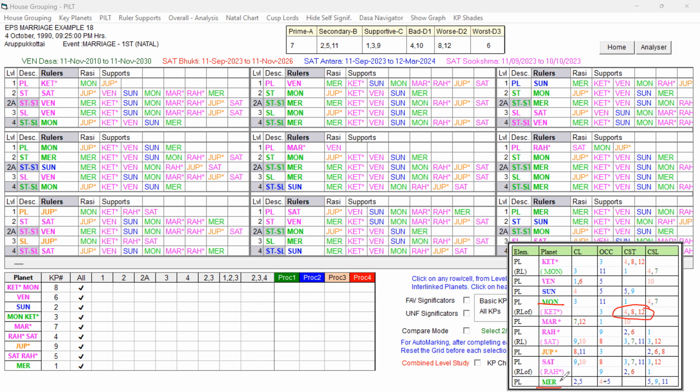Whereas Mercury has all good houses, so actually Mercury should have been given dark green, but it is given light green because of the fourth occupant, though it is not bad. Anyway, Mercury is stronger than the Moon, and we have to keep that in mind. Jupiter is the light red planet, the only planet given light red, which has the unfavorable 6-8: eighth lord and 6-8 cuspal sublord.